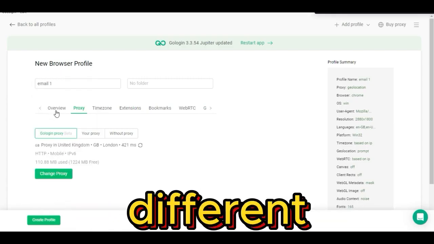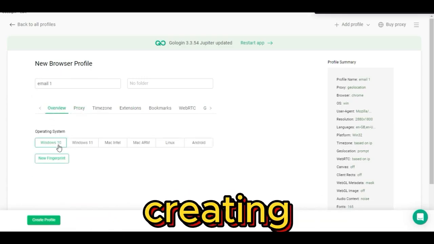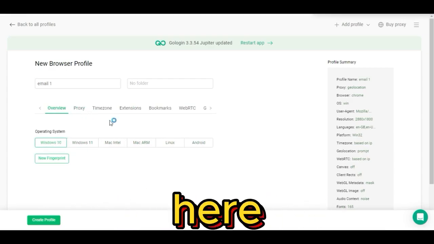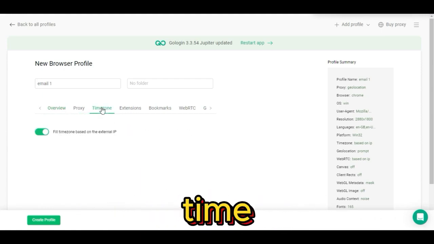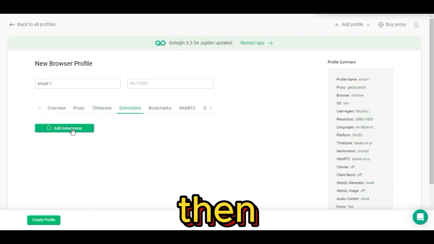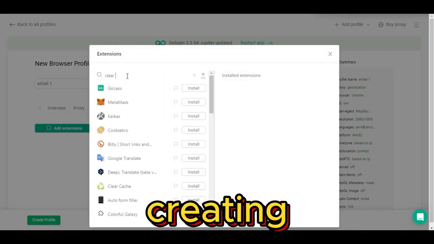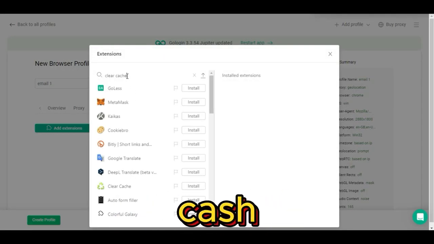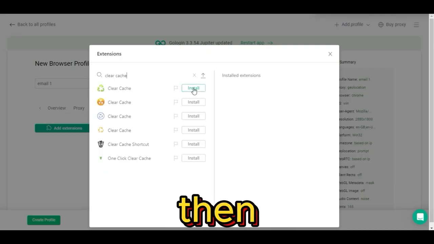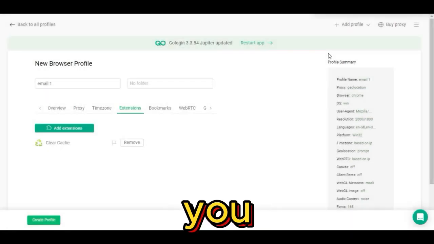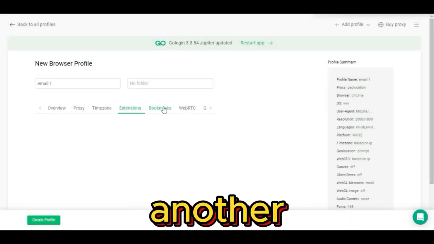And here you will find different devices that you may use. For creating unlimited email accounts, I recommend choosing the same device as you are using. So here I will select Windows. From there, click on time zone, and make sure the time based on IP address is on. This will make you stay anonymous 100%. Then click on extension. Here you can add any extension you like, but the important one for creating unlimited email accounts is Clear Cache. So search for Clear Cache, then download this extension. You will use it soon after finishing creating your first email. You will need to clear cache before creating another email account.